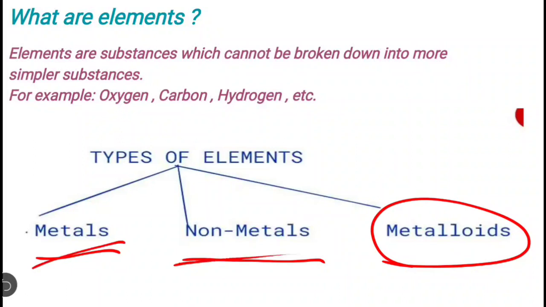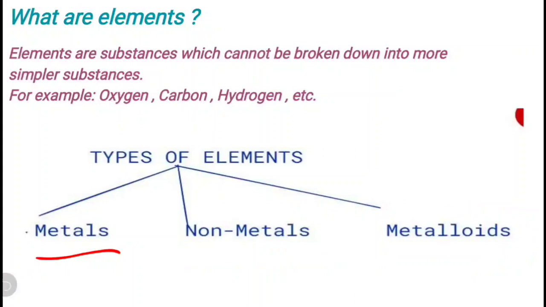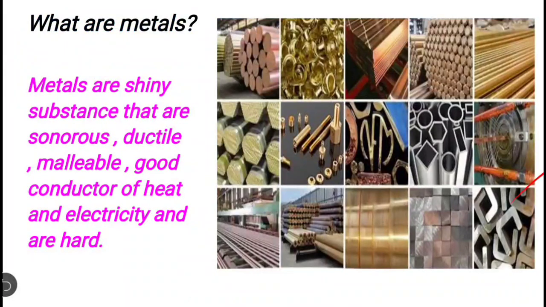Metals, non-metals and metalloids. So in this chapter we will learn about the physical properties of metals and non-metals plus chemical properties of metals and non-metals. So let's start. First of all, what are metals?